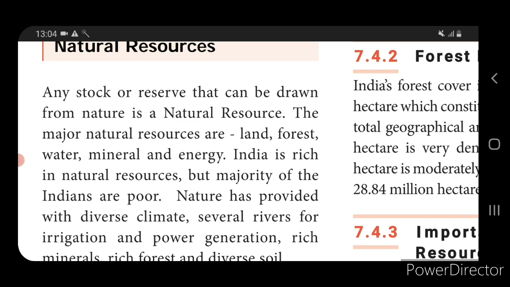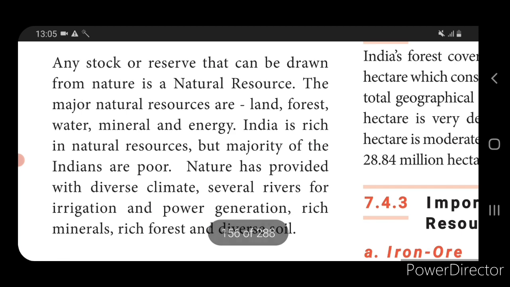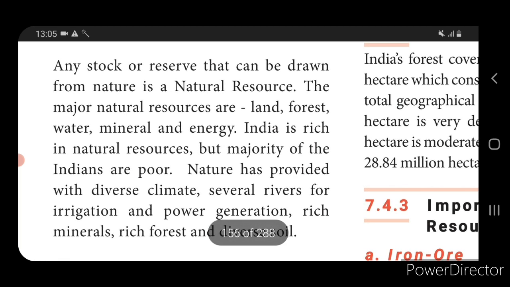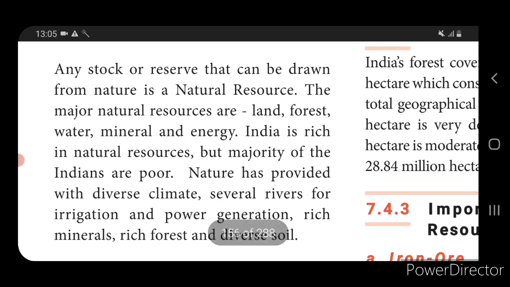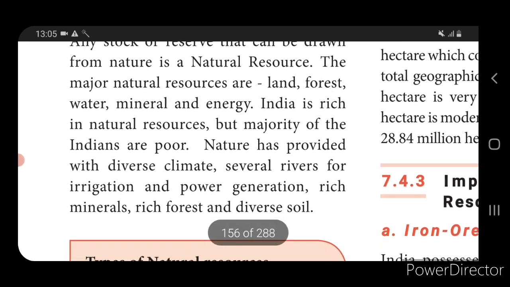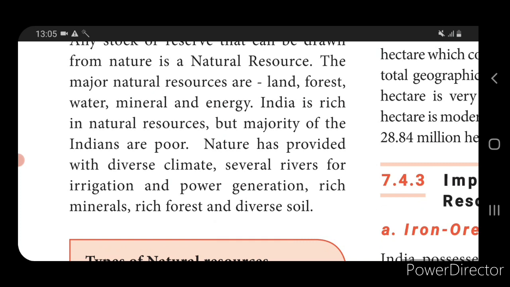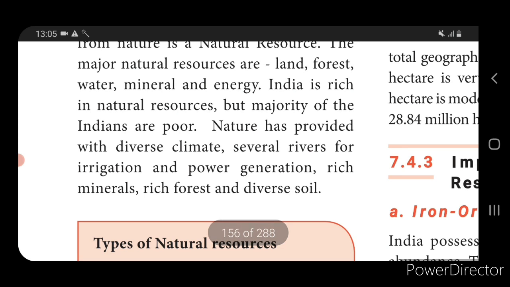Okay. So the major natural resources of our country are land, forest, water, mineral and energy. This is the main resources which are found in India. India is rich in natural resources, but the majority of Indians are poor. Why are they poor? Because see here, nature has provided a diverse climate, several rivers for irrigation and power generation, rich minerals, rich forest and diverse soil.